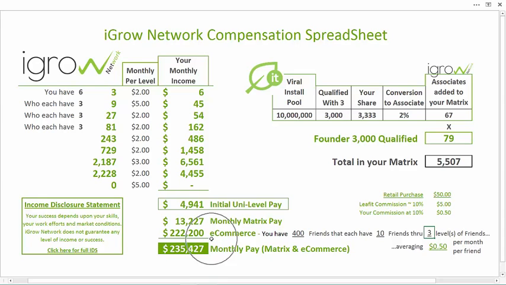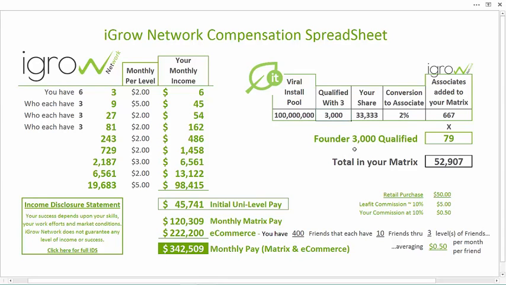I've been hanging out with the CEO of this company for almost 2 years, and I can tell you he's talked for a long time about the biggest income stream coming out of this business model is going to be e-commerce commissions. And I believe him. And that's just a sample of what it could be. Remember, this goes 9 generations deep. We only went 3. 10 million, you're not even on the radar yet when it comes to social networking. Is it insane? It would be insane not to take action, right?